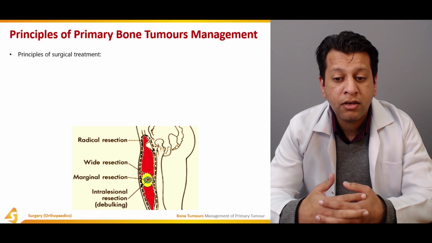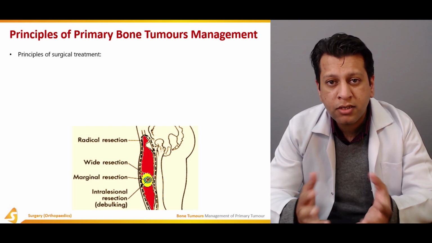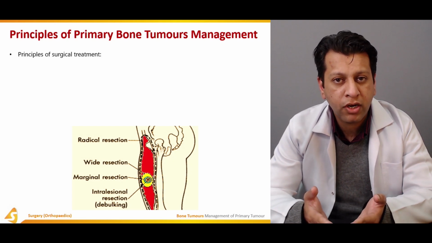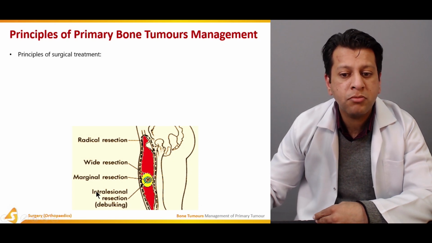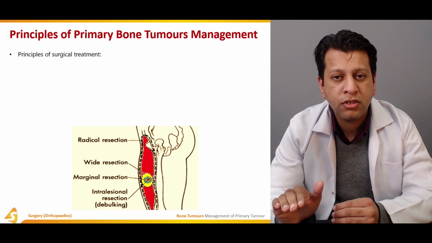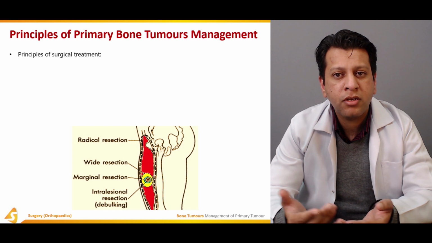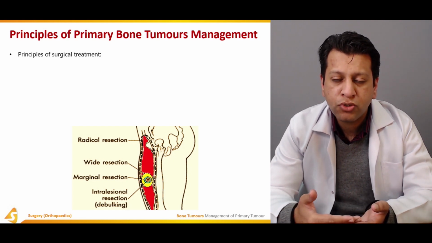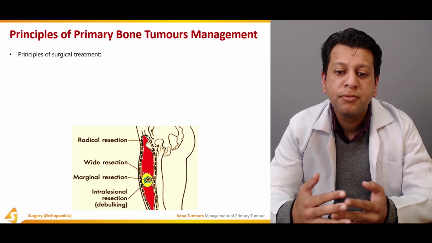So it's on this basis actually that the margins are taken during the resection. It's been divided into different categories. The first one is intralesional, as the name suggests. That is, the cuts are taken through the tumor, and definitely on postoperative histopathology the positive margins would always be present.